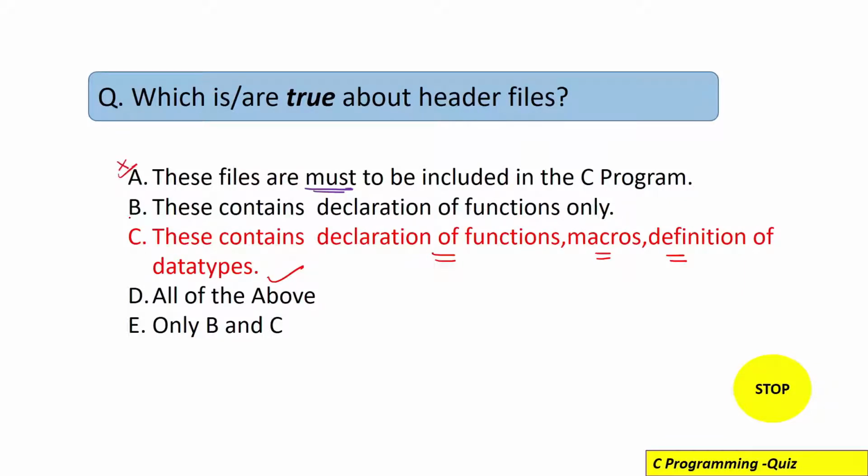Now let's see option B. Option B is saying that a header file contains declarations of functions only. That means only the function declarations are present inside the header file. Actually, besides the declarations of the functions, the macros and the data type definitions are also present inside the header file. So let me show you that.